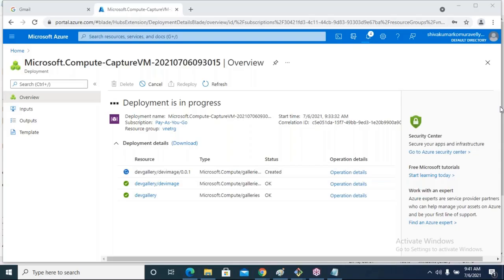Sir, my question is, once the image is deleted but the VMs are running, can that running VM's image again be used for creating multiple VMs, sir?